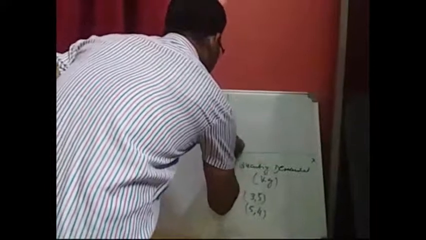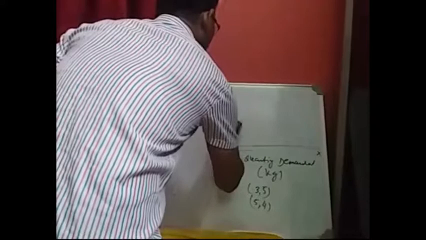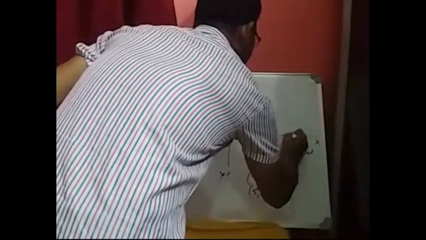If I plot these two coordinate points in a two-dimensional graph, then automatically you get the market demand curve. In the same way, this is 1, 2, 3, 4, 5 and 1, 2, 3, 4, 5, 6, 7 and so on.